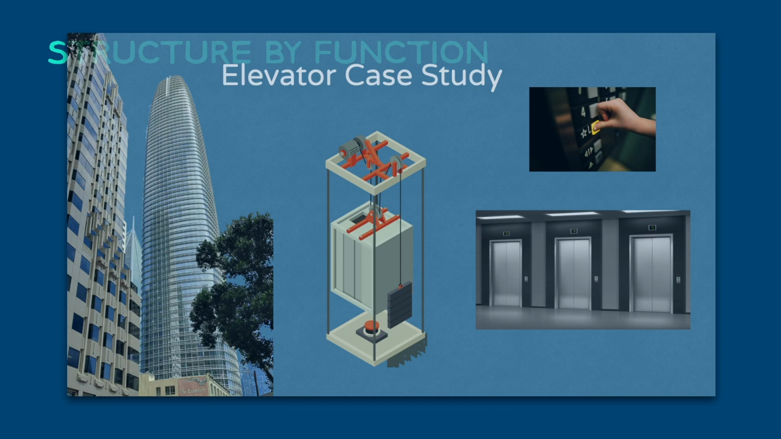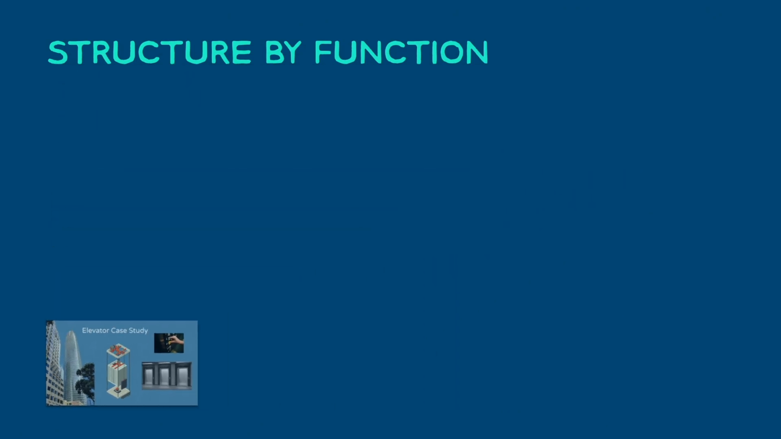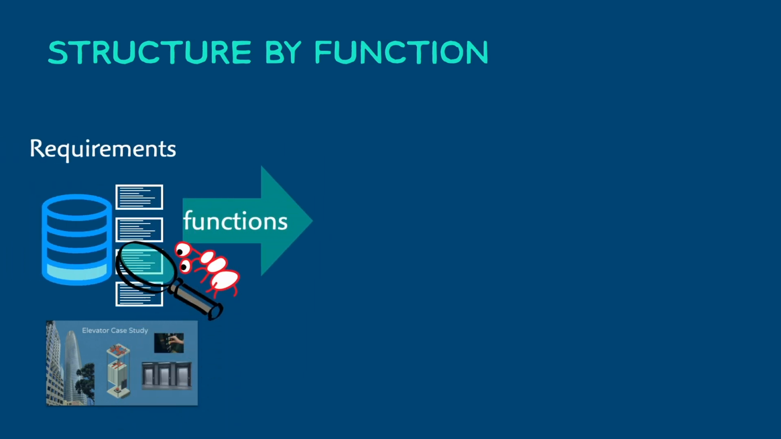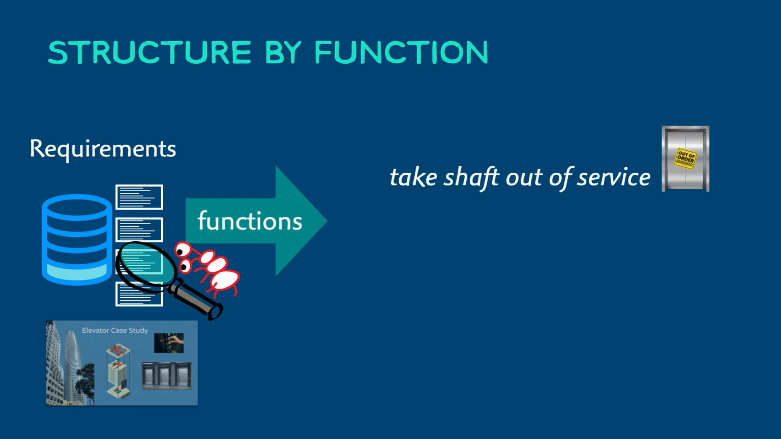If you haven't watched part 2 of the introduction to my course, you might want to skim through the elevator intro linked here in the description. Here we sort through the requirements looking for functions that need to be performed. For example, we need a way to take a shaft out of service. We need to handle floor requests. That's where someone at a floor pushes an up or down button.